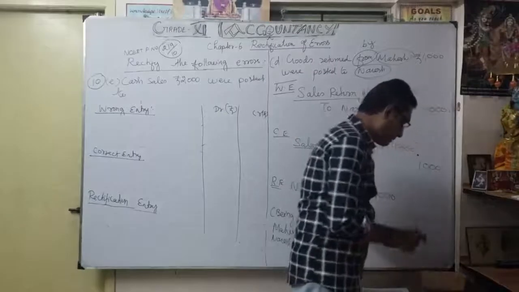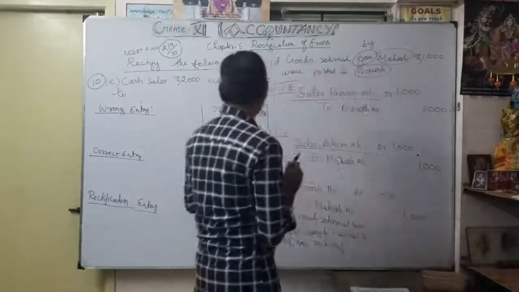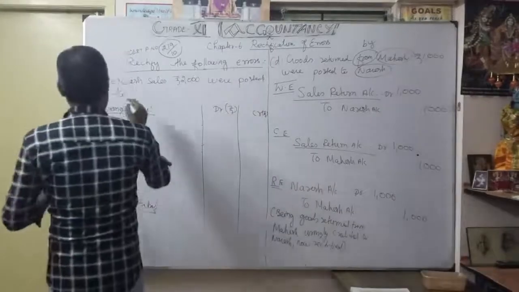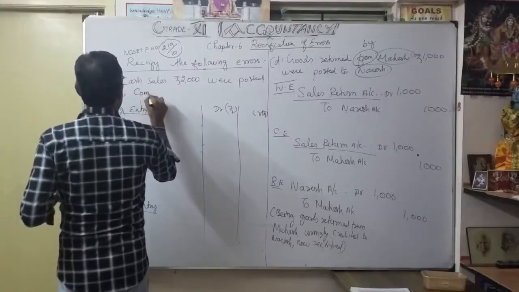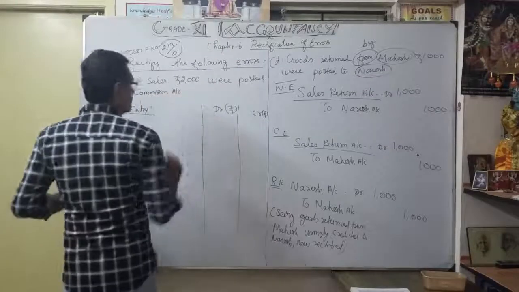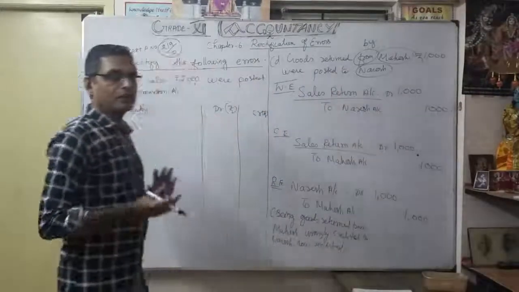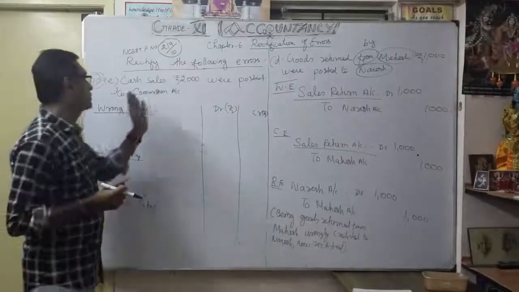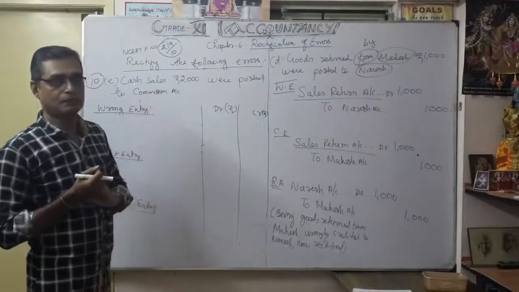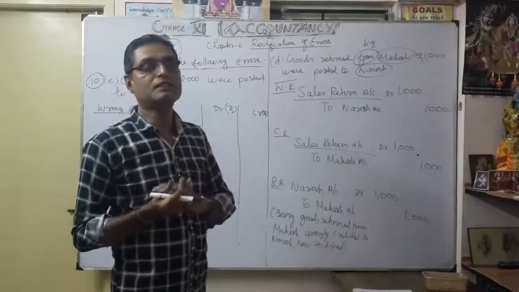Posted to commission account. So what happened actually? We got money in the form of selling goods, cash sales. But they took it as commission received. Understood? They considered it as commission account.